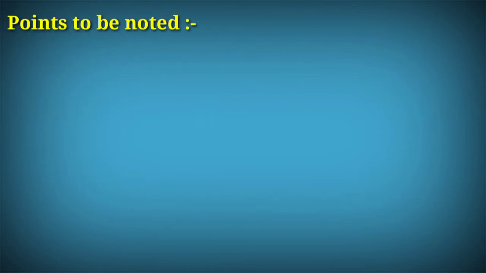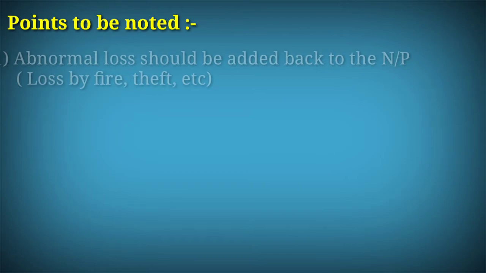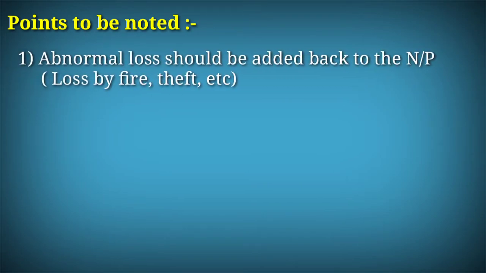While calculating the average profit, the following points are to be noted. First one, abnormal loss should be added back to the net profit. If any abnormal loss is there, like loss by fire, loss by theft, we should add it back to the net profit.